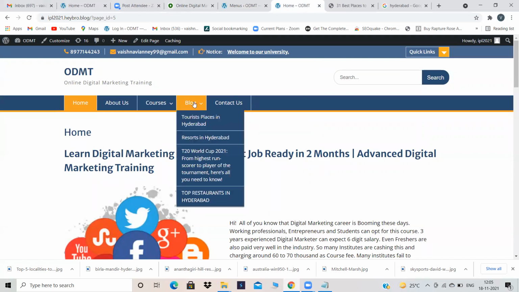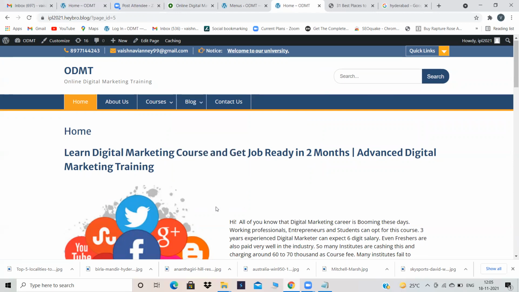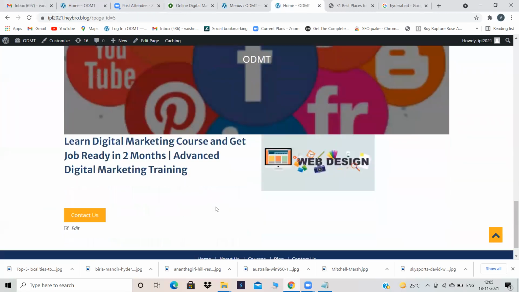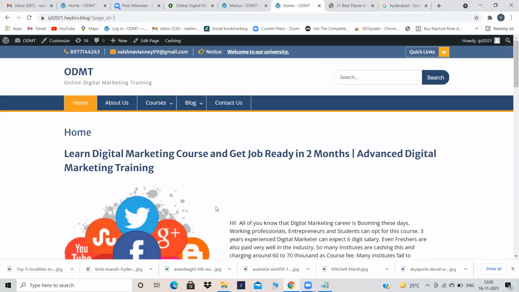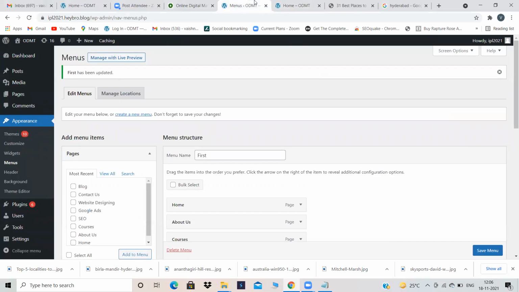Will it look good? You can see now it is taking only this much length from top to bottom. So if you add thousands of blogs, it will go until the footer. So will you add thousands of posts under one page? No. Is it possible? No. So the first one is not possible, that is adding our post directly to the menu, and creating one more page and adding all our blogs is also not possible. Two are failed options.